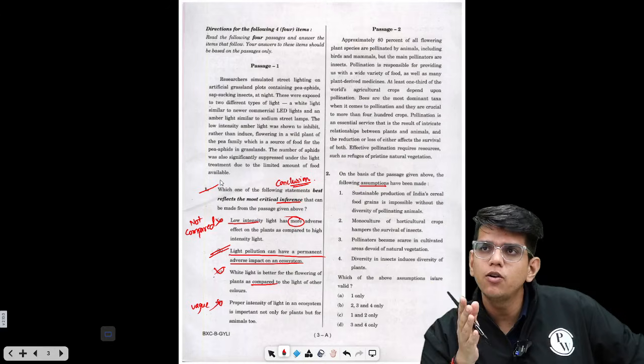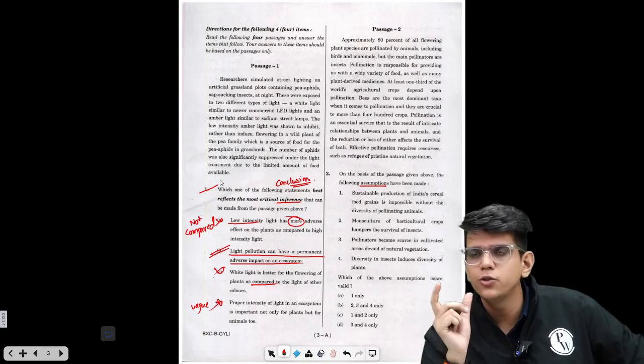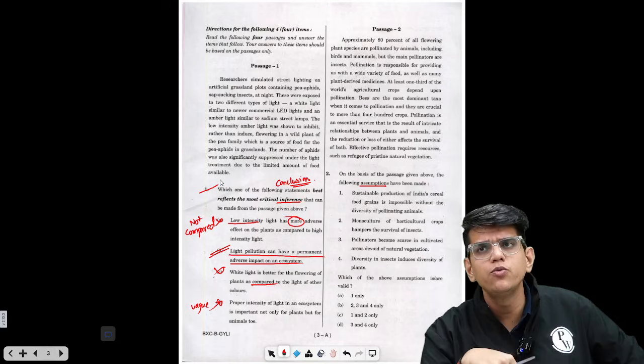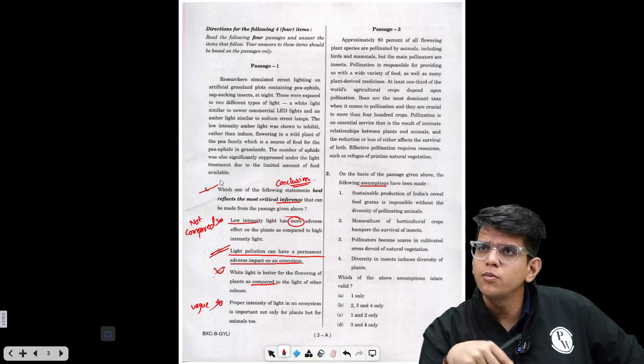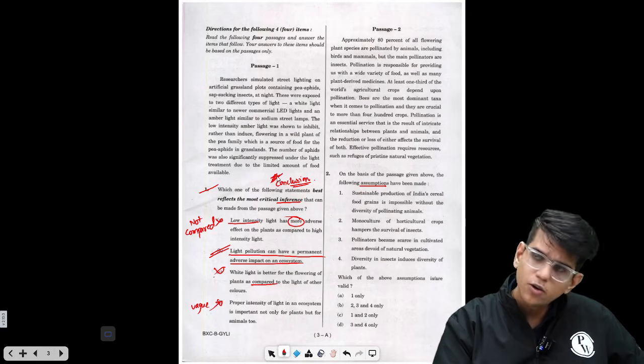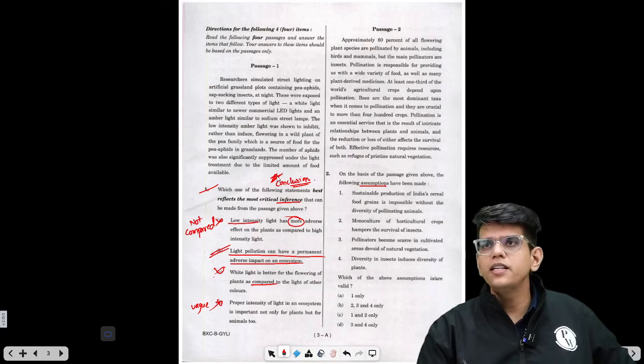When I teach reading comprehension, you will see with every question I will tell you, first you should understand the passage. Then you should eliminate the two very obvious options, and from the remaining two options you should go based on this. If the conclusion is asked, find the best conclusion. If the message is asked, find the best title.